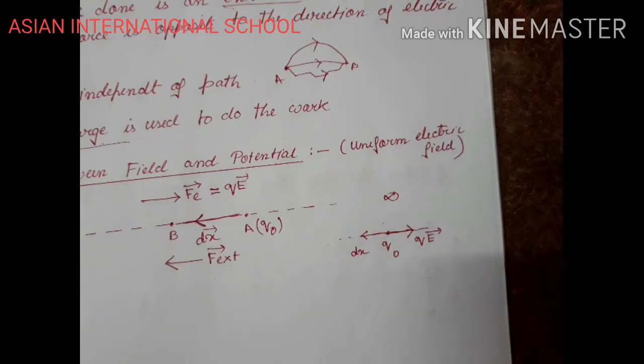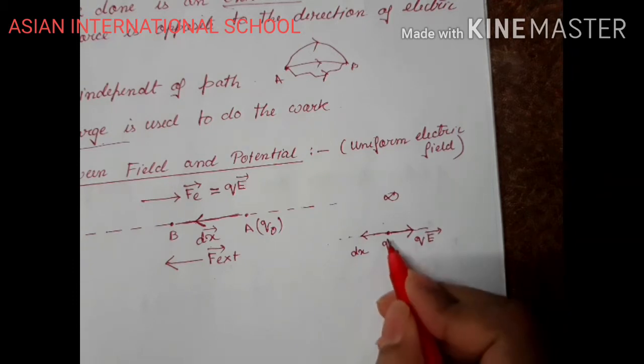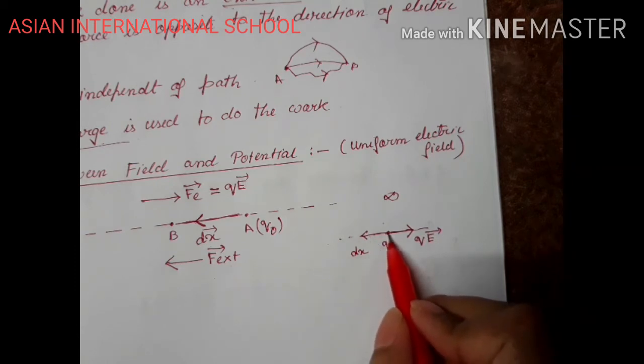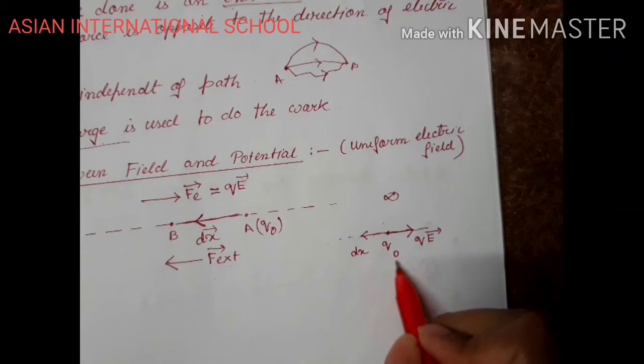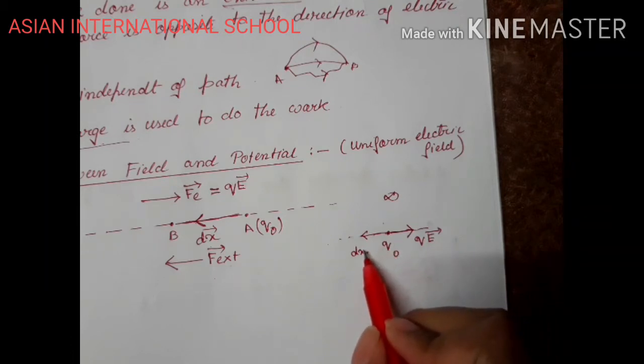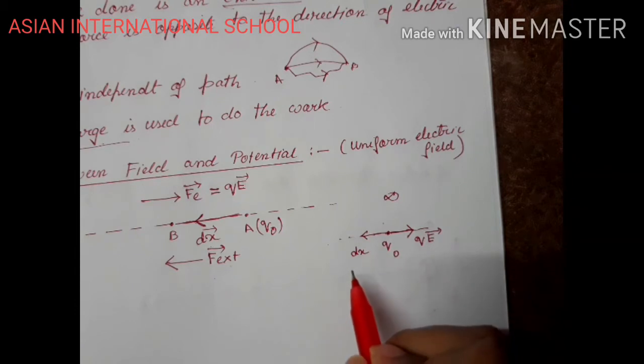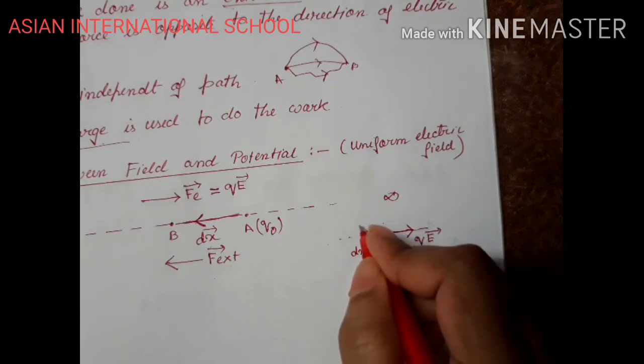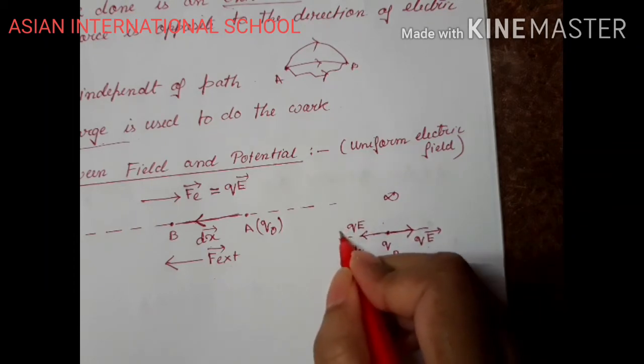I need to measure how much my external force is. I want to move this object uniformly. I want the net resulting force on this object to be 0, so that the object will move uniformly. So I will apply a force equal in magnitude to this force, but in the opposite direction. Understood? So I will apply a force QE in the other direction.